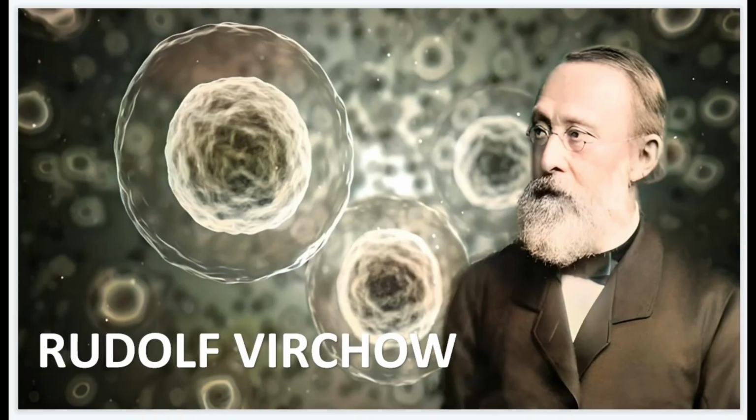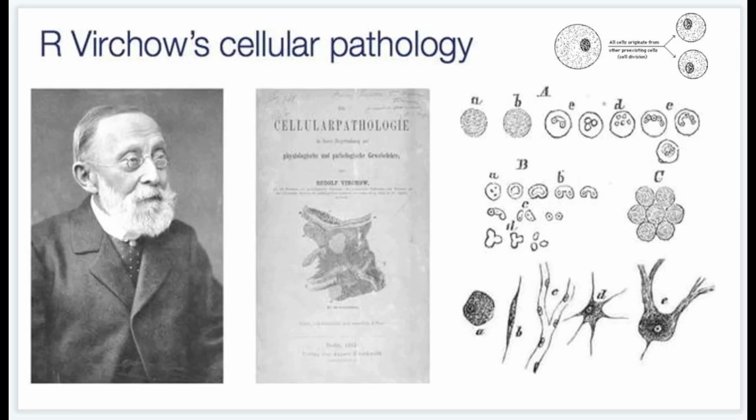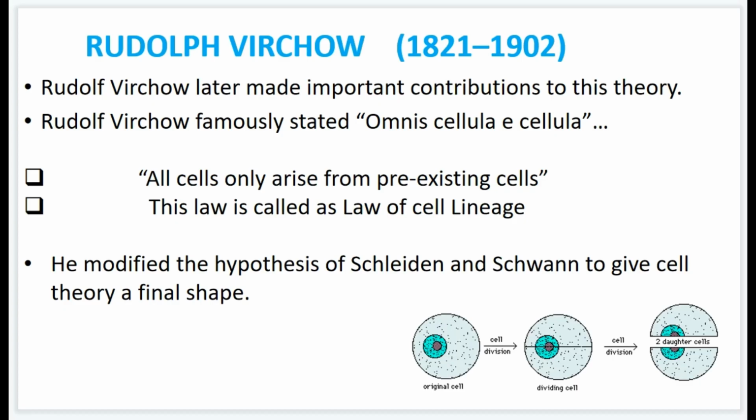Okay, so now there is an entry of another scientist. Then in 1855, a third German physiologist, Rudolf Virchow, recognized the cell dividing under his microscope. So he concluded that cells are divided from pre-existing cells.